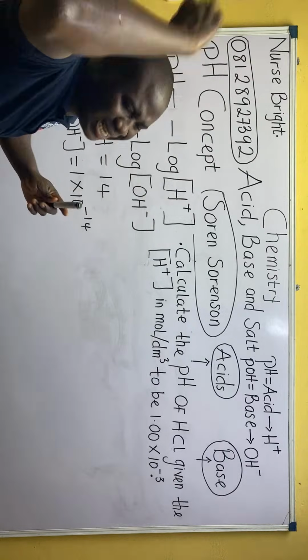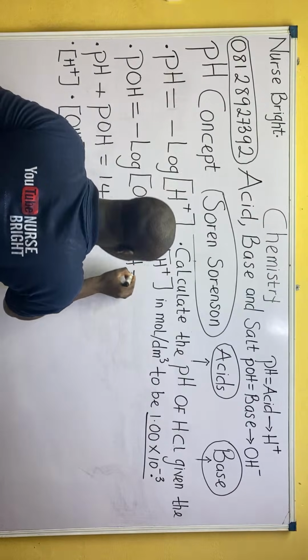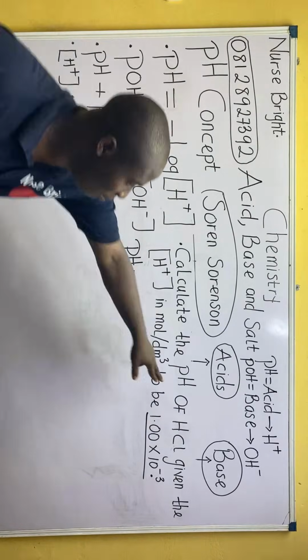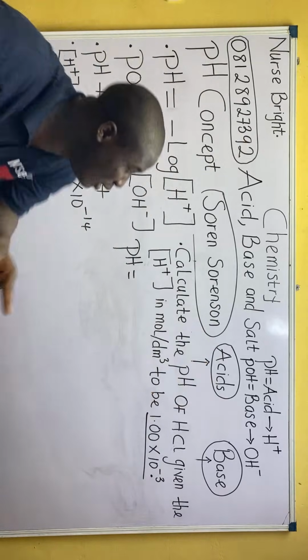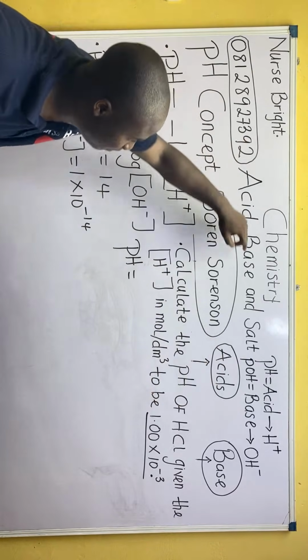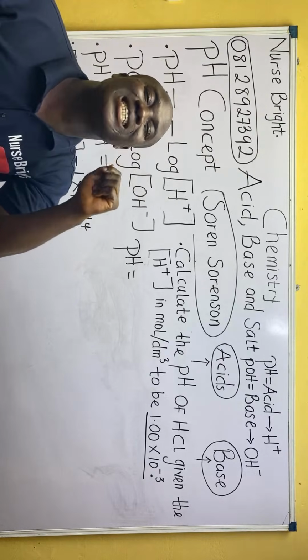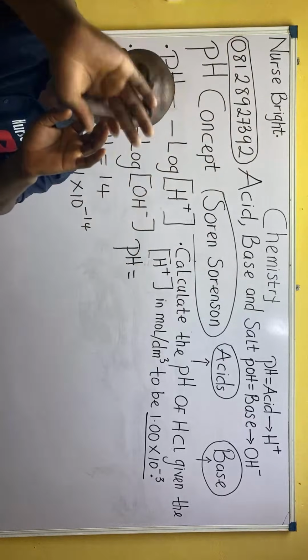Very easy. They asked me to calculate pH. These questions are straightforward. Now, if you don't know it, HCl is an acid. That's why you should be part of my class, to learn why HCl is an acid. I talked about acids, bases, and salts. So this question is very straight, it doesn't have any problem.